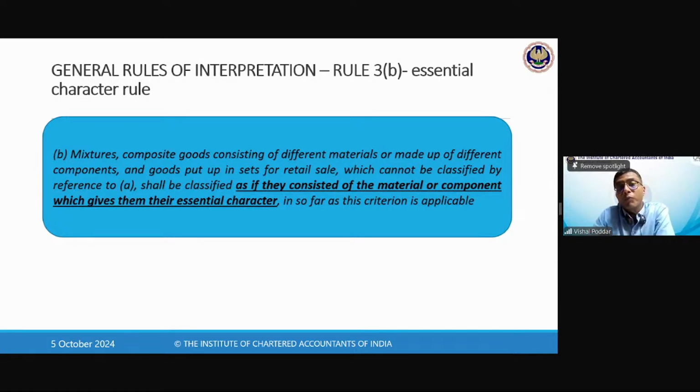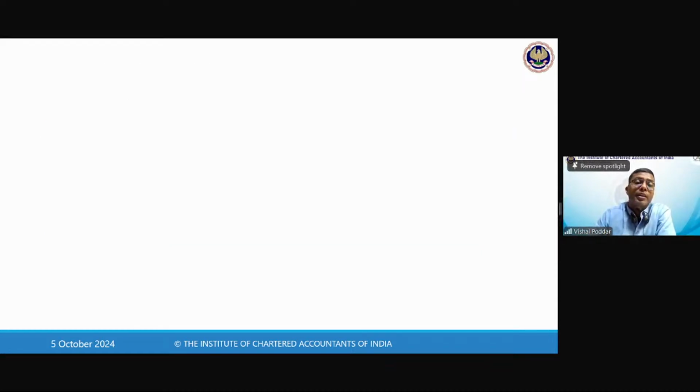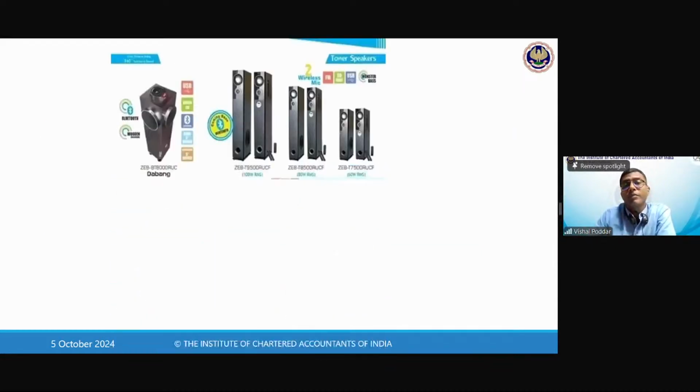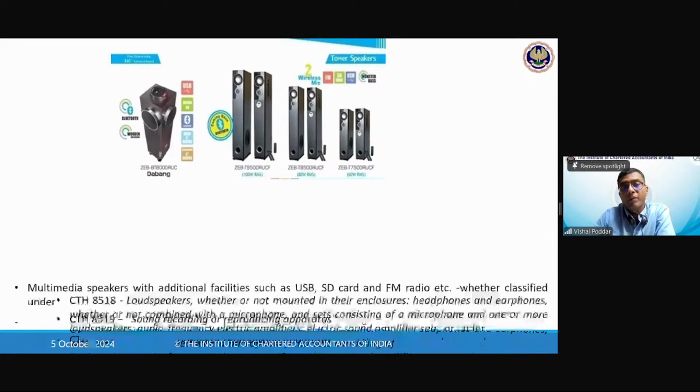It says, see which of these items gives that product the main character. What is the main nature of the product, and that nature is derived from which item? Again, if you apply this rule, you will get the answer as lassi. So lassi gives the main character. So again, I have taken some examples.